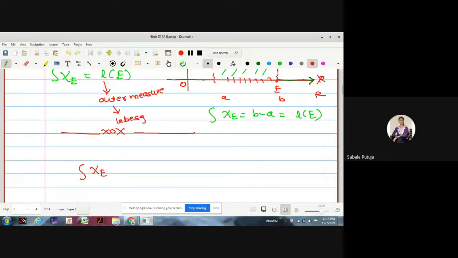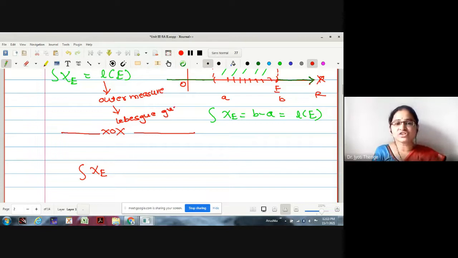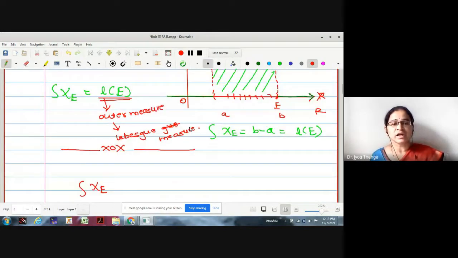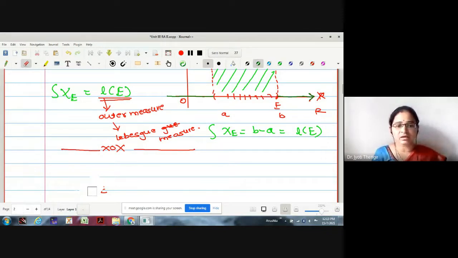Therefore, we will generalize this length function, used to find the integration when E is a closed interval, for an arbitrary measurable set E.